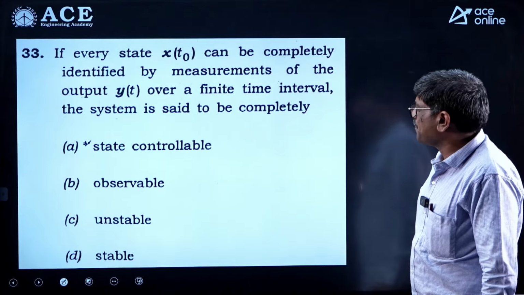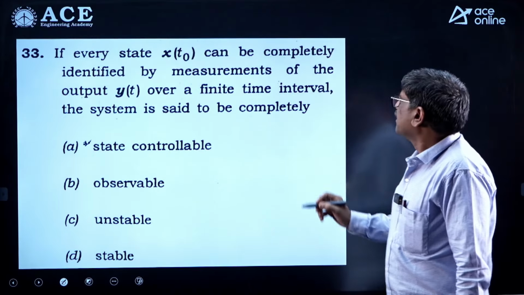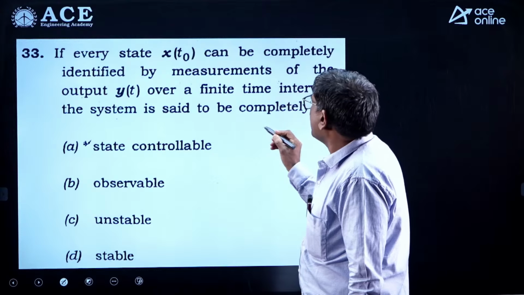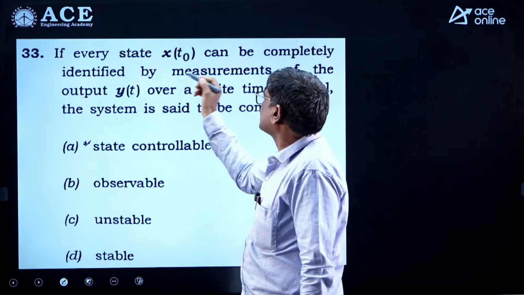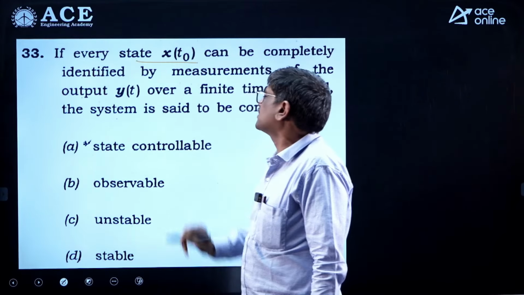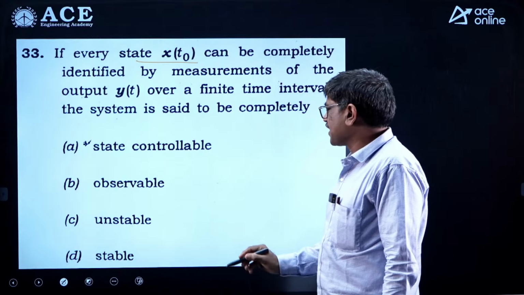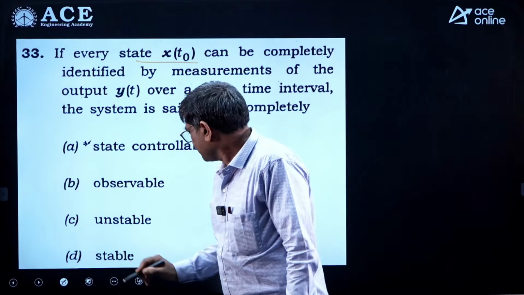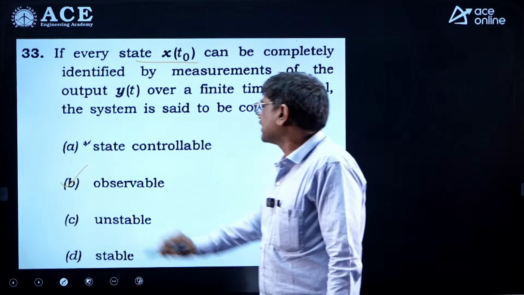This statement belongs to observability. It is determining what? Identifying the initial states of the system. If we are able to identify the initial states of the system, then we can say that the system is what? Completely observable. So the answer is B.